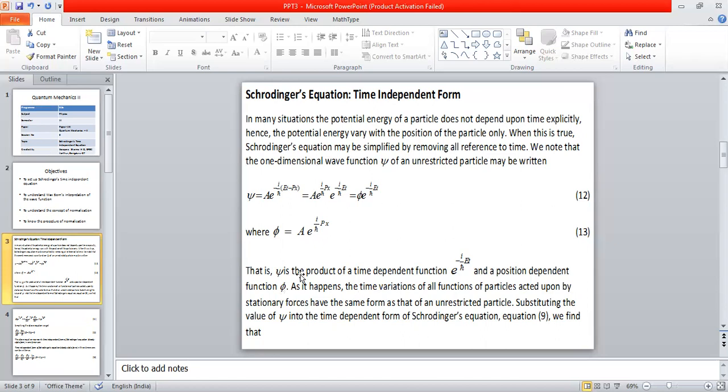So we are going to substitute this equation 13 in the time dependent form. The time independent and dependent forms can be taken from the previous session. I have not done all those simplifications.